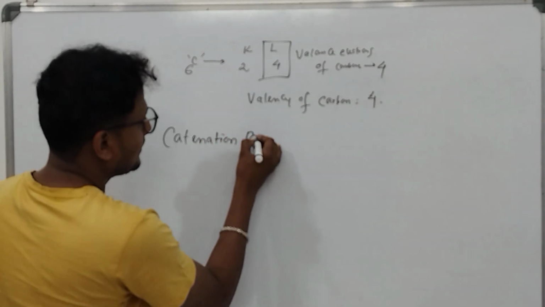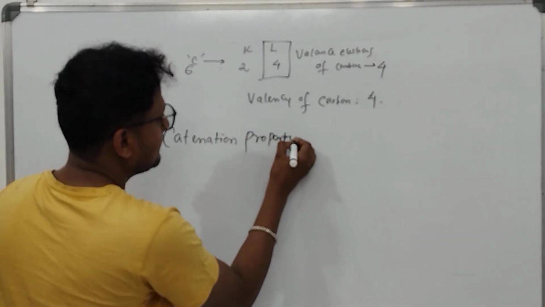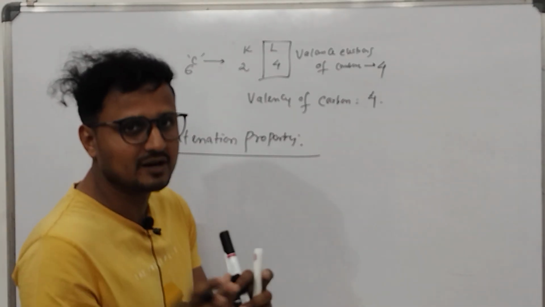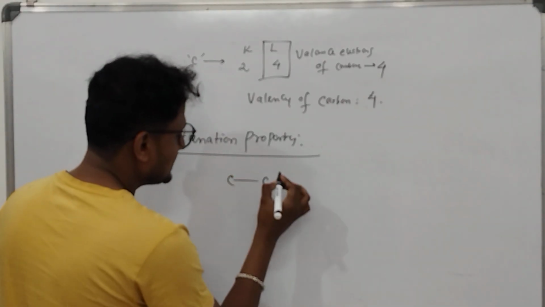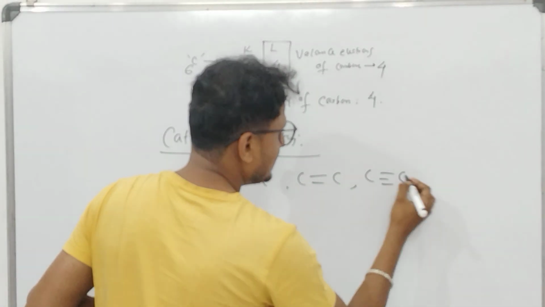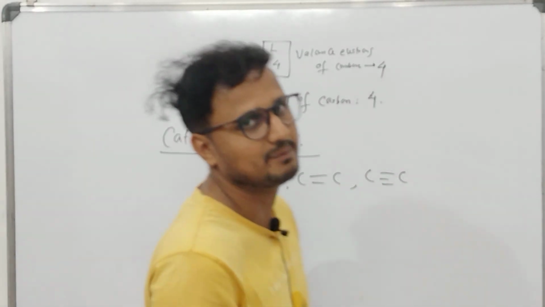You can see what I have written on the board: the catenation property. This is the property by which carbon forms carbon-carbon single, double and triple bonds, and it can generate a huge number of organic compounds.